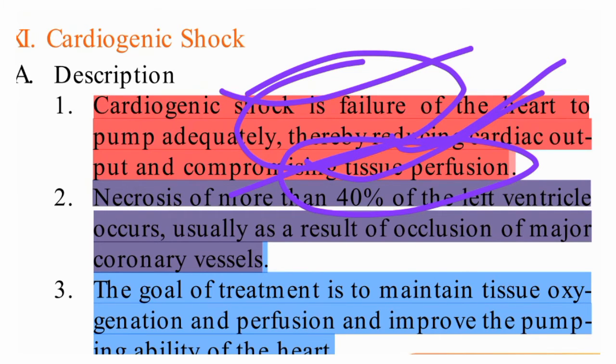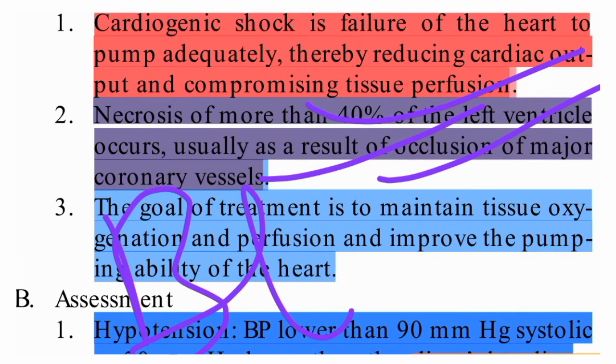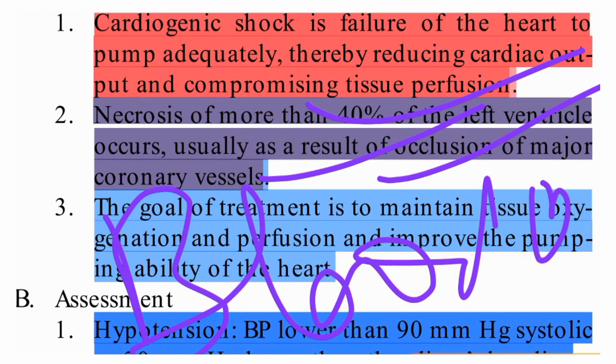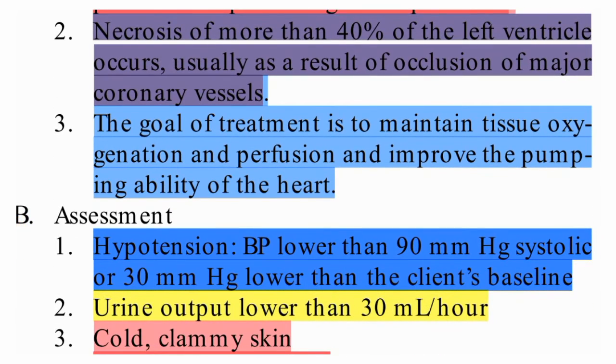In this condition there will be necrosis of more than 40% of the left ventricle, usually as a result of occlusion of major coronary vessels. Blood collection will lead to occlusion of the arteries, so there will be necrosis of the left ventricle. That is called cardiogenic shock.